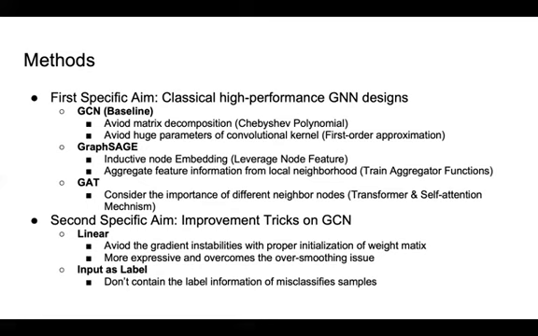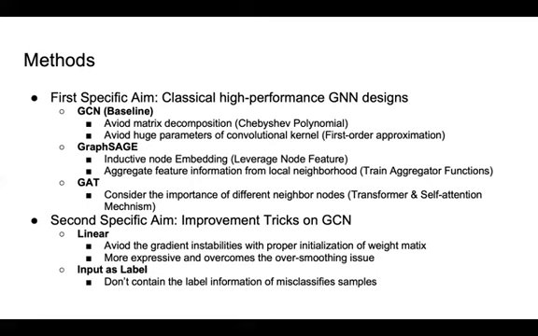GraphSAGE leverages the node features in order to learn an embedding function that generalizes to unseen nodes, and trains a set of aggregator functions that learn to aggregate feature information from a node's local neighborhood. The GAT considers the importance of different neighbor nodes when aggregating them by adopting the principle of transformer and introducing the masked self-attention mechanism.